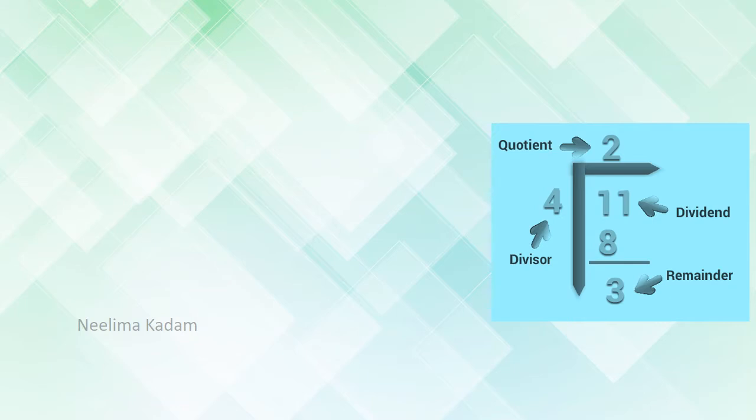Let us learn a little about dividend, divisor, quotient and remainder. When we divide 11 by 4, the number that is to be divided is called the dividend. 11 is the dividend here. By which number we divide, that is called the divisor, that is 4. And the answer we get, the quotient, that is a quotient. And what remains, that is the remainder.